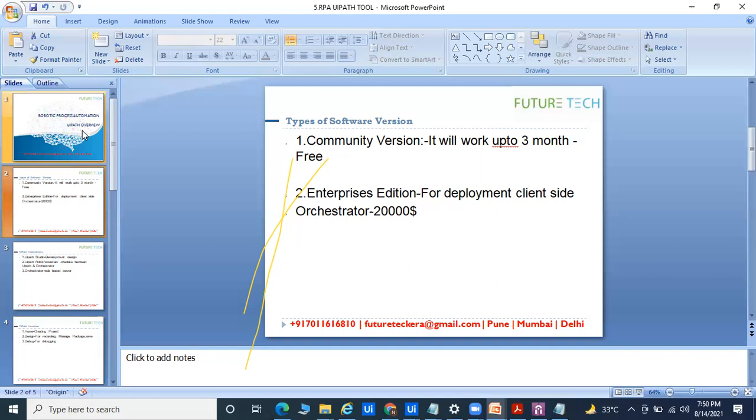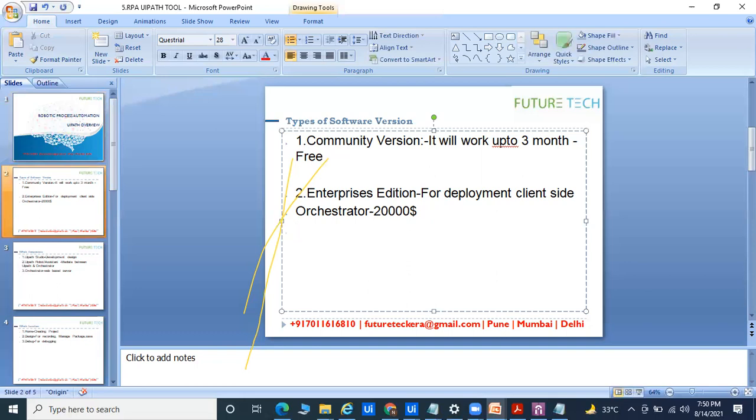So you have to pay around $20,000 for the enterprise edition. In the enterprise edition, there are two things: Orchestrator, and one called Standalone. Standalone is your UiPath Studio, and that costs around $8,000. So that is a paid tool, and you can go for the paid tool.